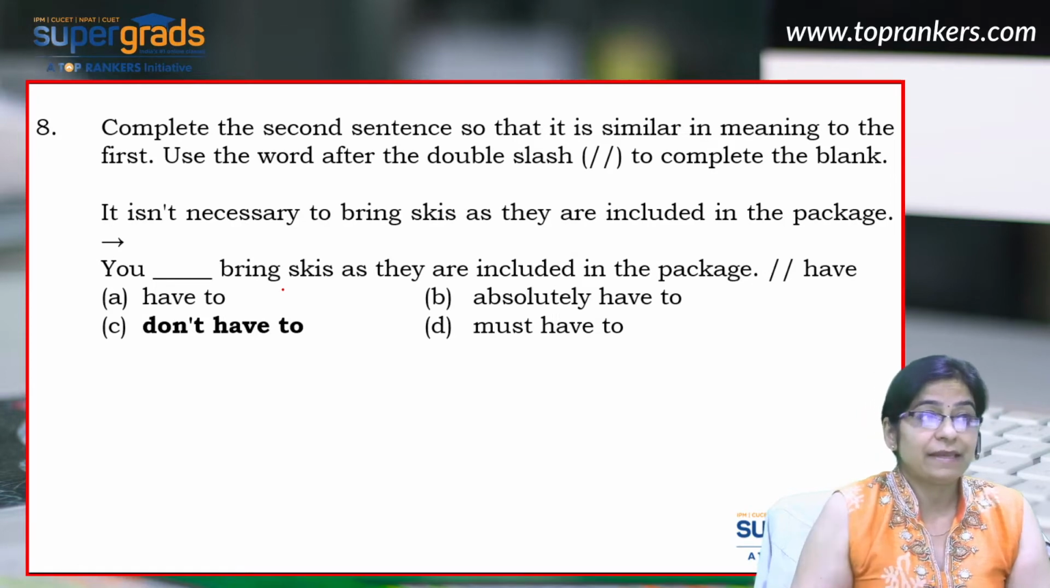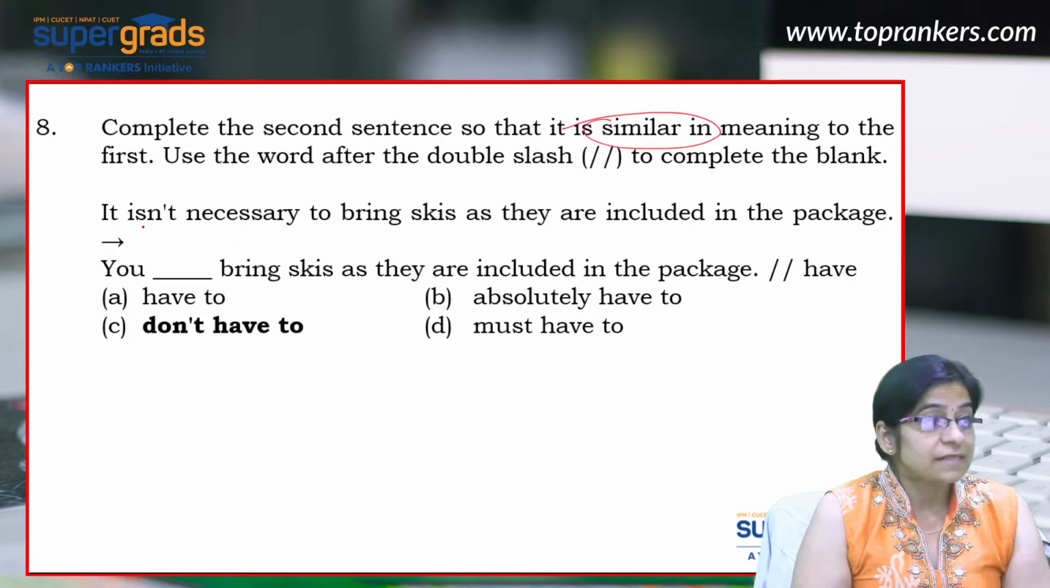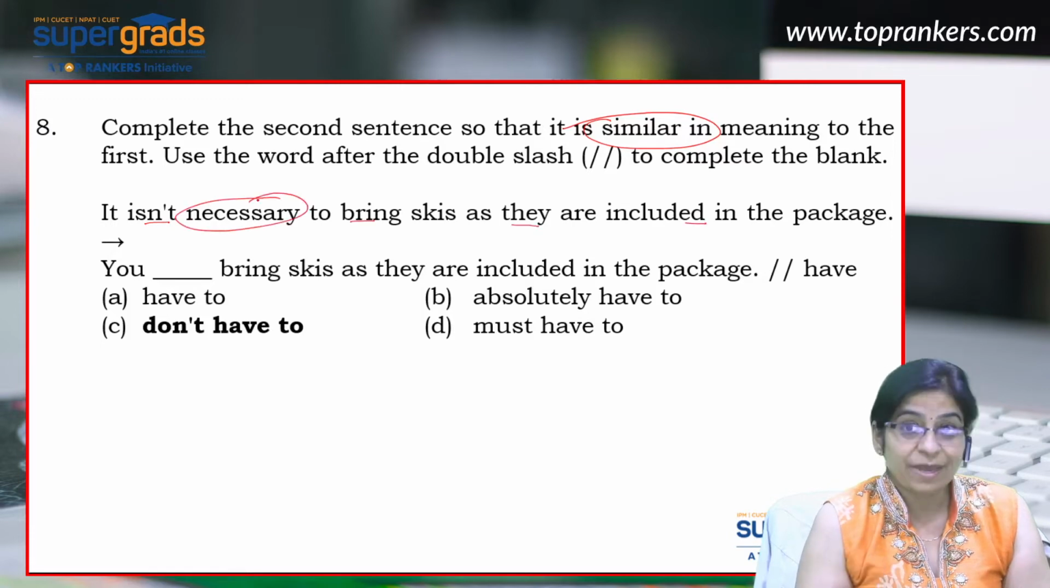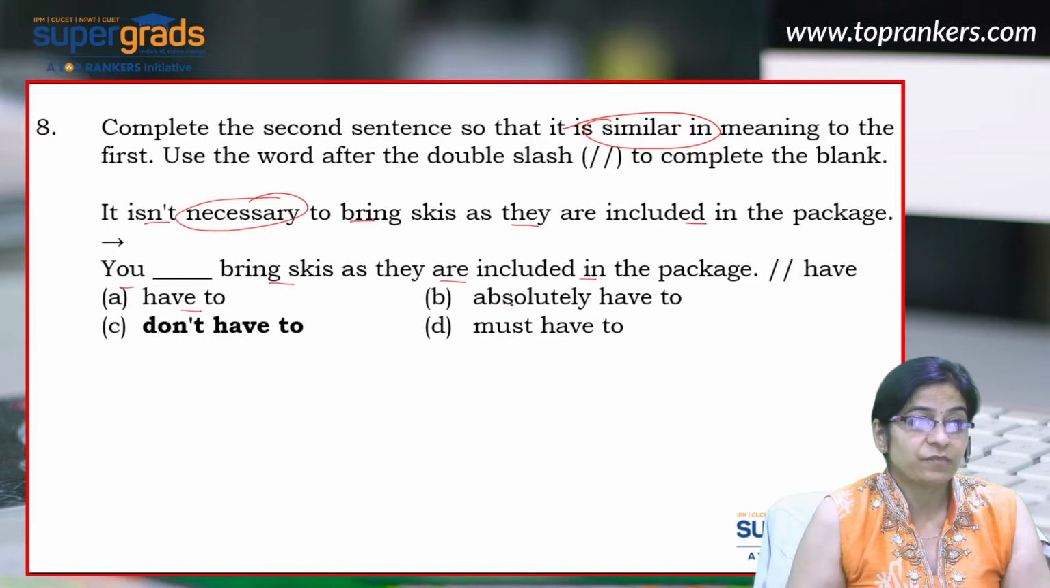This says again, it's a similar question, so we follow the same pattern. The sentence is, it isn't necessary to bring skis as they're included in the package. So isn't necessary means it's not mandatory to carry skis. Now let's look at the second sentence. You dash bring skis as they are included in the package. Now the options are have to, absolutely have to, don't have to, or must have to.